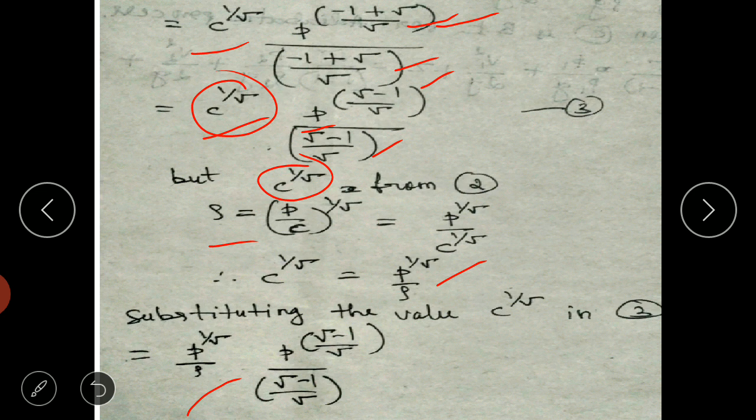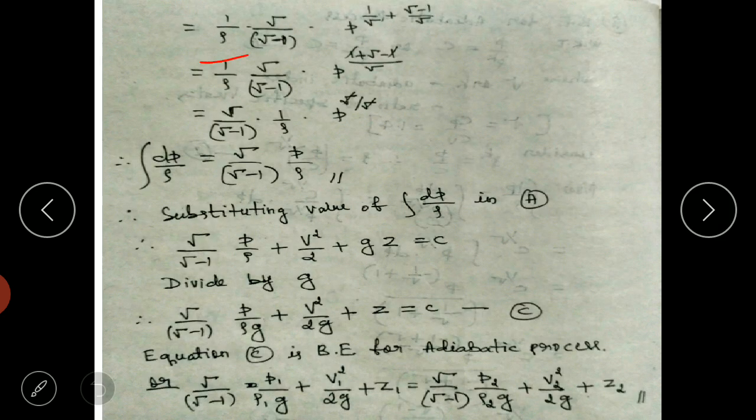Further we can simplify by taking p raised to 1 by gamma and p raised to gamma minus 1 by gamma as a raised to m into a raised to n form, and taking rho and this term on one side. So you can see 1 by rho, gamma divided by gamma minus 1 is taken, and p raised to 1 by gamma plus gamma minus 1 by gamma.